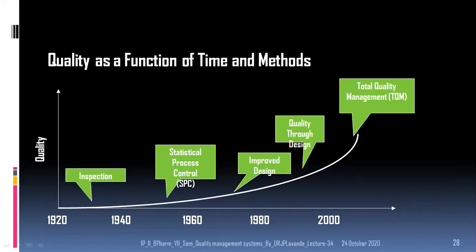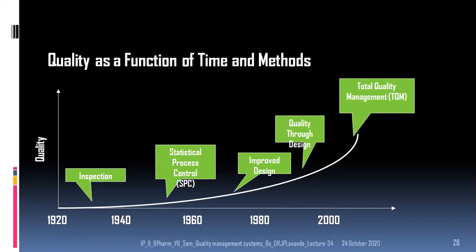There is quality as a function of time and method. As it has been said, quality is the process and the journey, and it is not the destination. Because of that, if we see over a period of time from 1990 onward till 2020, there is continuous improvement in the process of quality in the form of inspection and in the form of implementing statistical processes.